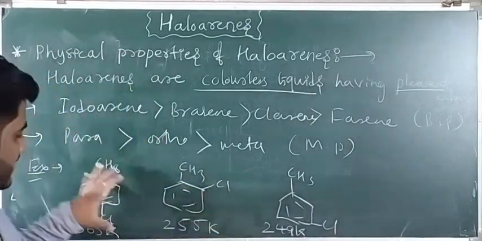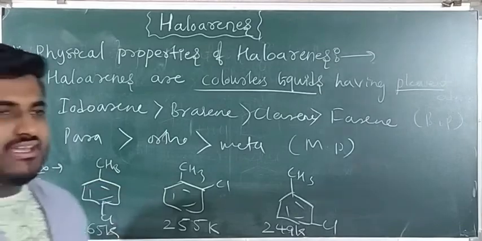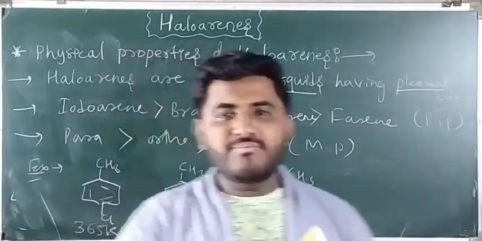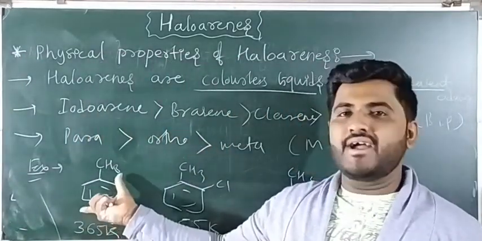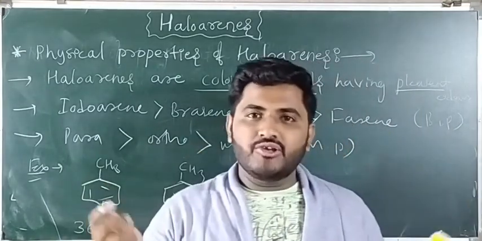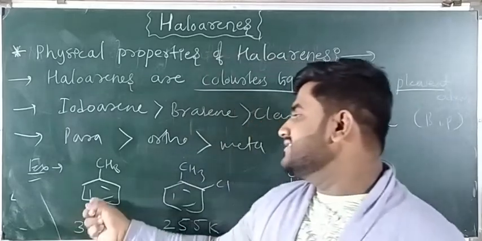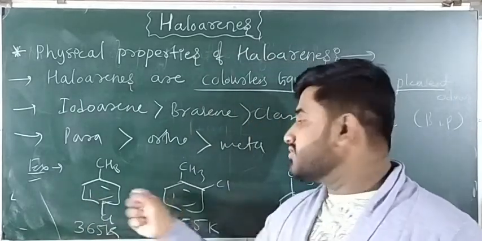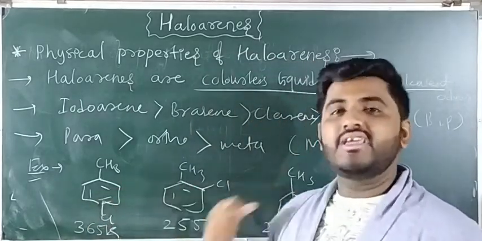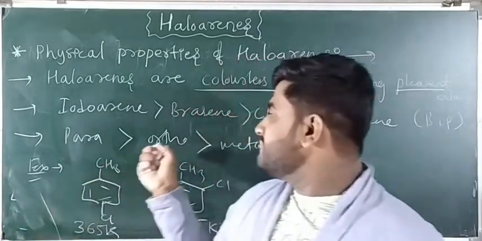This is because at the para position there is a symmetric arrangement and the molecules are closely packed. Therefore, to break the molecule, since melting means breaking the lattice, we should supply more energy to the para than the ortho, and then the meta. So this is regarding melting point.